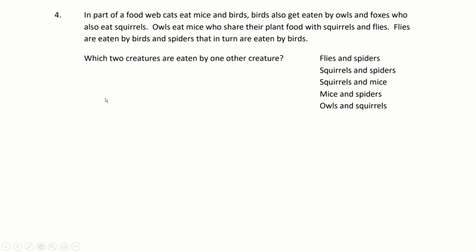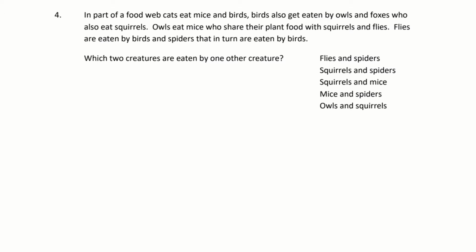So this is a question that a number of children have struggled with. In part of a food web, cats eat mice and birds. Birds also get eaten by owls and foxes, who also eat squirrels. And then it's got some more information.